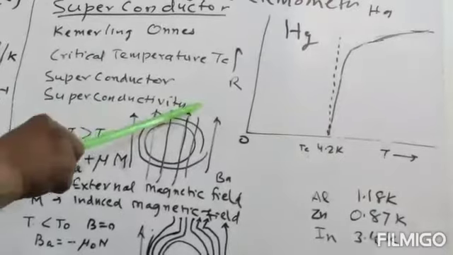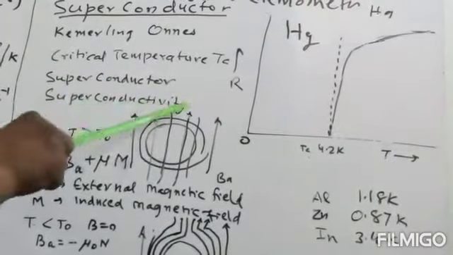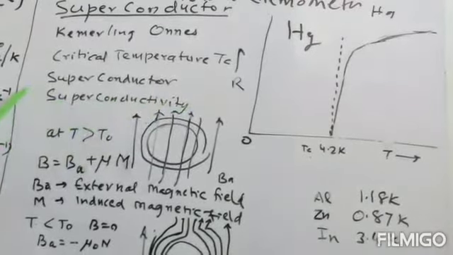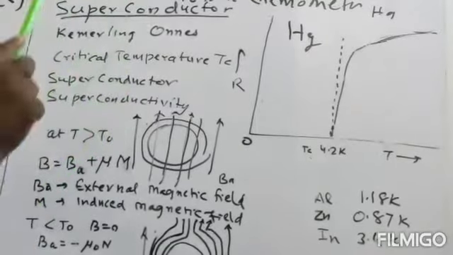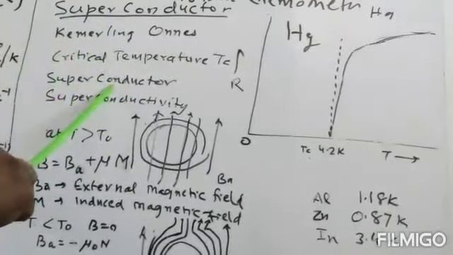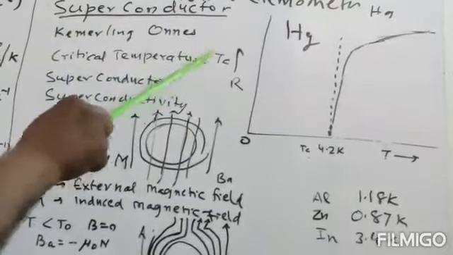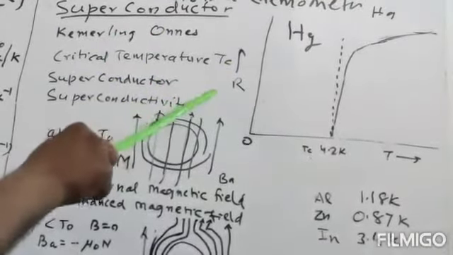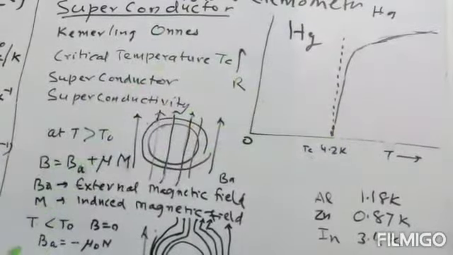Now what is superconductivity? Superconductivity is the phenomenon by virtue of which the superconductor material, at the critical temperature, has its resistance become zero. Now what do you mean by resistance becomes zero?